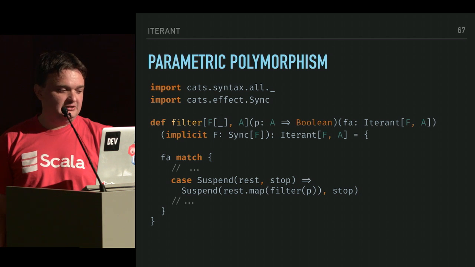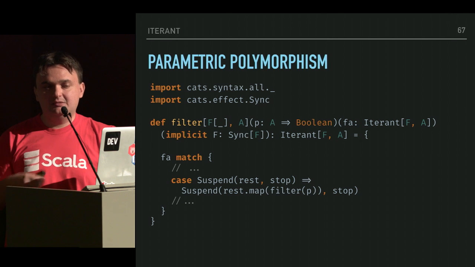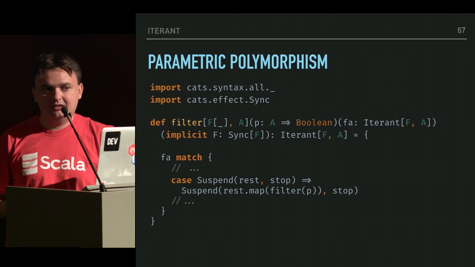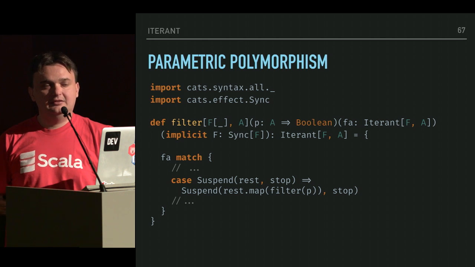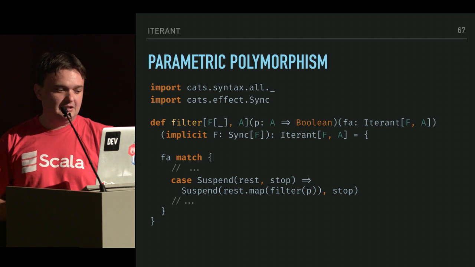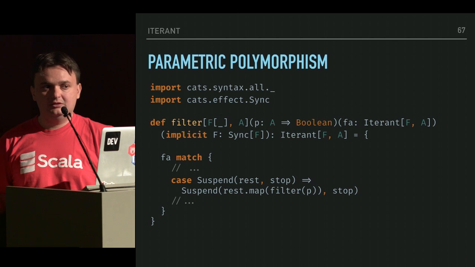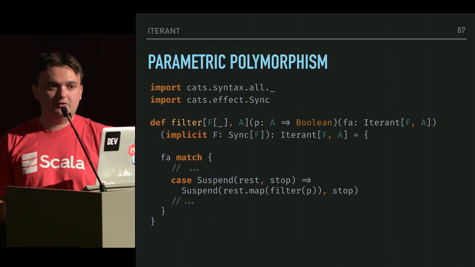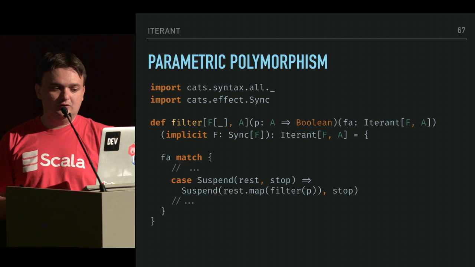Because our F data type must implement the Sync type class from Cats Effect, Sync being a type class that is a MonadError, so that has a memory-safe flatMap implementation, and that can suspend side effects. So any Sync data type here would do, including the Task from Monix, including the new IO data type from Cats, including Coeval,